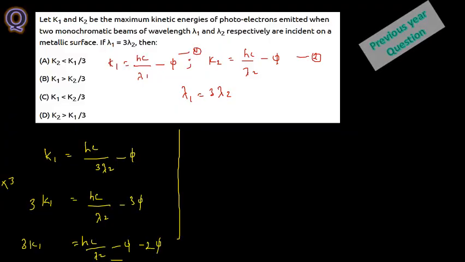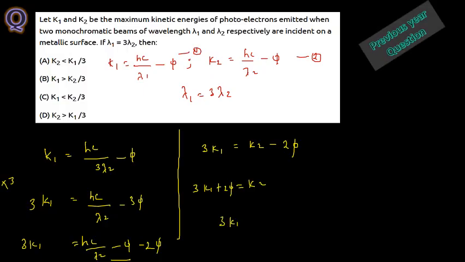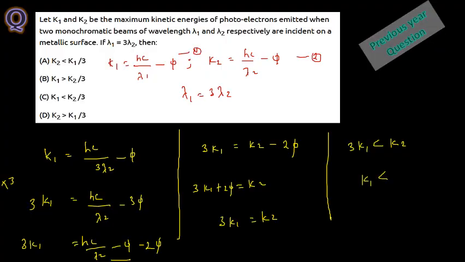Based on this, 3 K1 will be equal to K2 from equation 2, minus 2 phi. Again, K2 will be equal to 3 K1 plus 2 phi. Since phi is a positive constant here, 3 K1 is less than K2, so K2 is greater. So you can rewrite this as 3 K1 less than K2, or K1 less than K2 by 3. So that is the answer in this case.